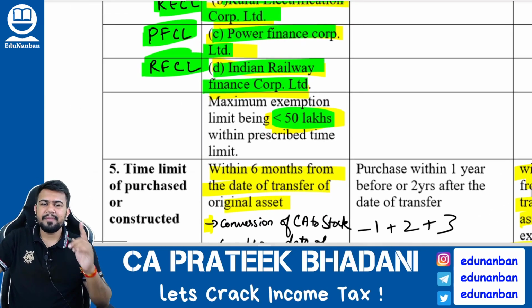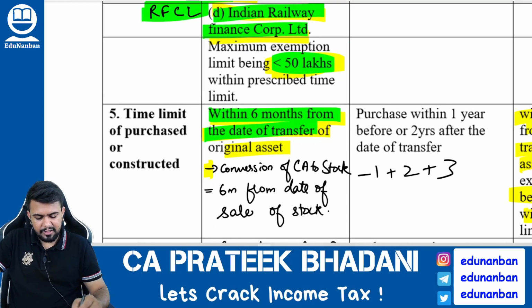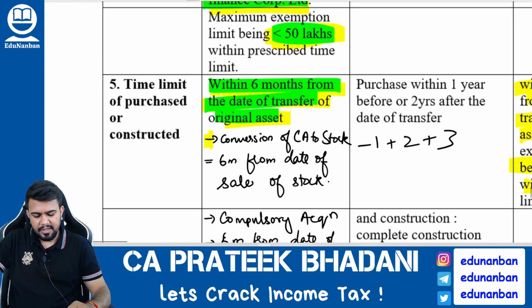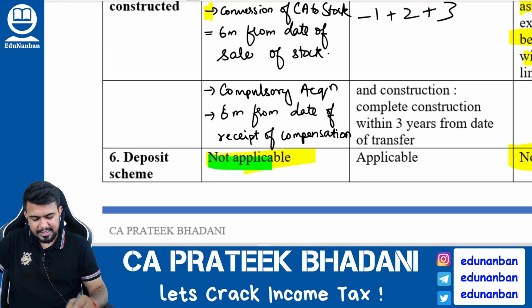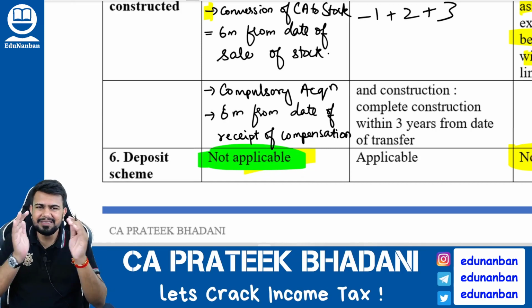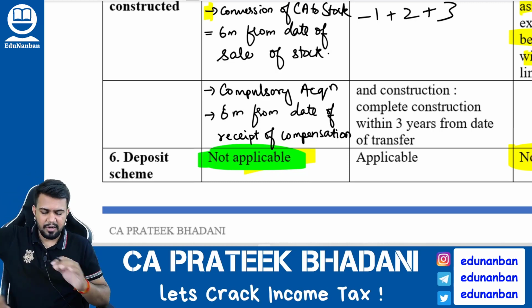However, what is the time limit to buy the bonds? The time limit is within 6 months from the date of transfer. Within 6 months from the date of transfer, you have to buy that bond. Hence, in this section, capital gain account scheme is not applicable because it is just 6 months which is the time limit. That is why capital gain account scheme is not applicable.